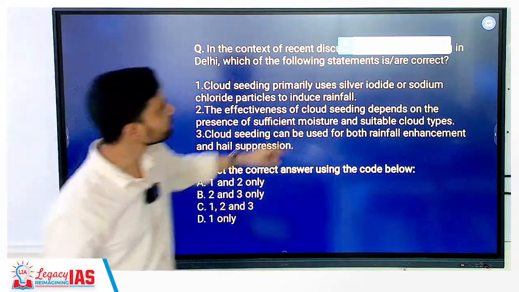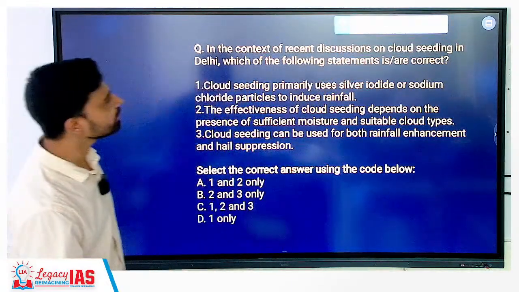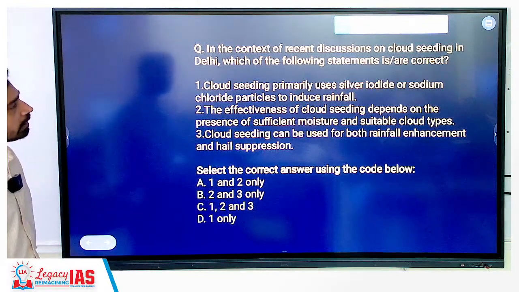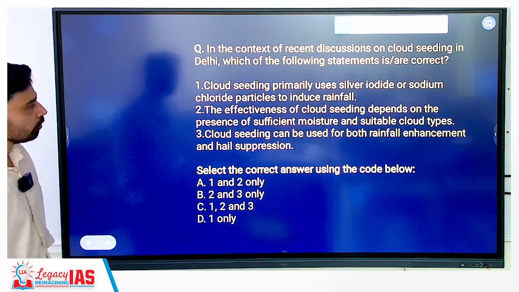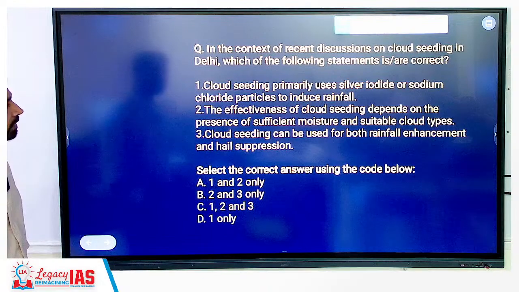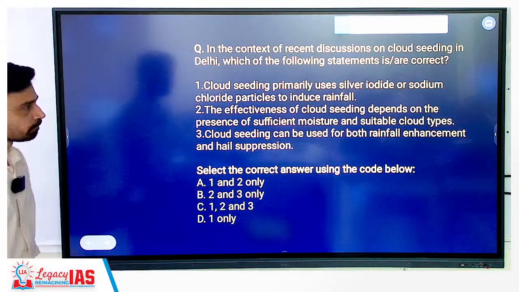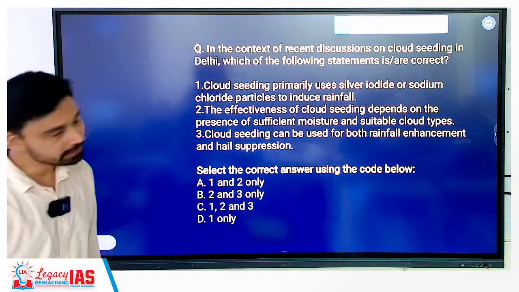In the context of the recent discussion related to cloud seeding, which of the following statements is correct? Silver chloride particles induce rainfall. Effectiveness of cloud seeding depends on the presence of sufficient moisture and suitable cloud types. Cloud seeding can be used for both rainfall enhancement and hail suppression. Which of these are correct? 1 and 2. Why? 3 also. Rainfall enhancement as well as hail suppression you can do.